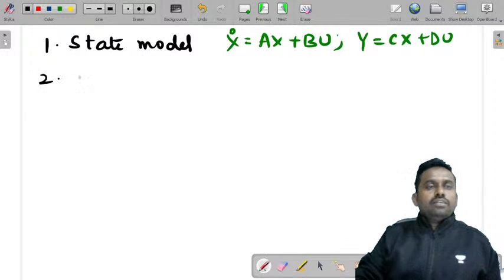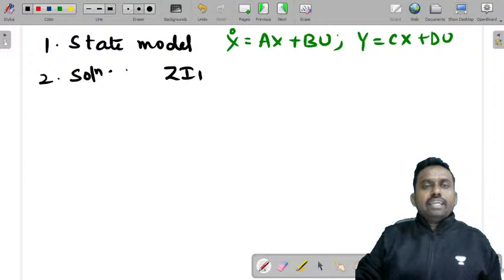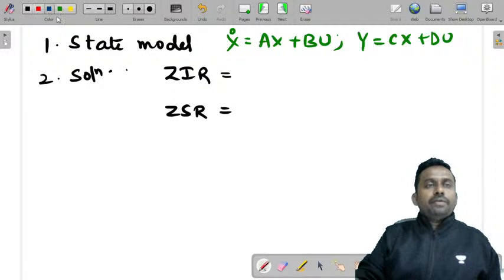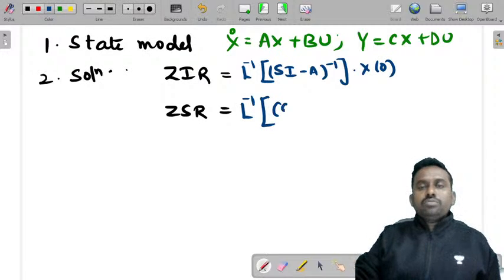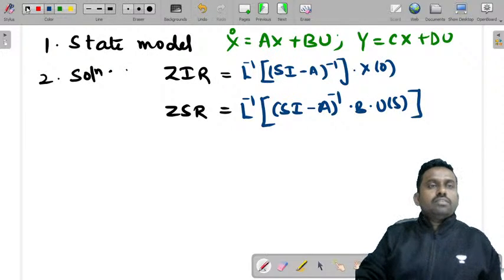Second, the state diagram; we can't draw it right now, so I'll take up the solution. First I'll write ZIR, then ZSR. ZIR is Laplace inverse of (sI minus A) inverse into x of 0, and ZSR is Laplace inverse of (sI minus A) inverse into B into U of s.